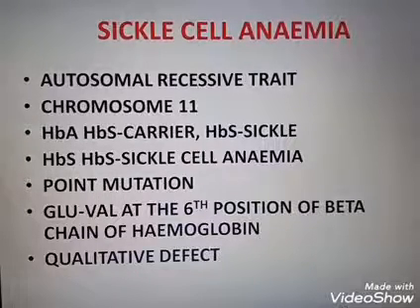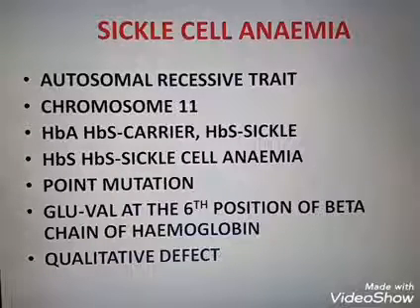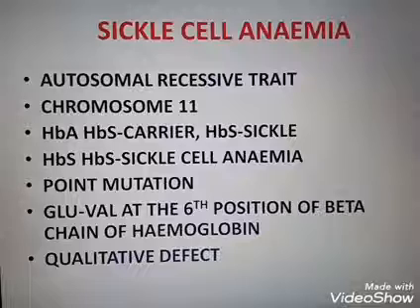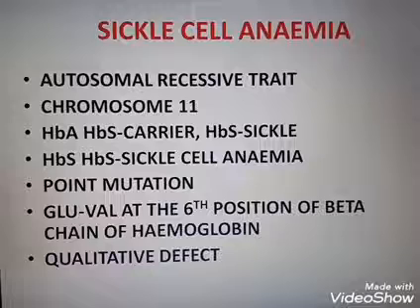Then what does HbS HbS indicate? It indicates the person is sickle cell anemic. Here a point mutation happens. Chromosome number 11 is responsible for the formation of the beta chain of hemoglobin. Hemoglobin has two chains, the alpha chain and the beta chain. So when any mutation occurs in chromosome number 11, it will affect the production of RBC.